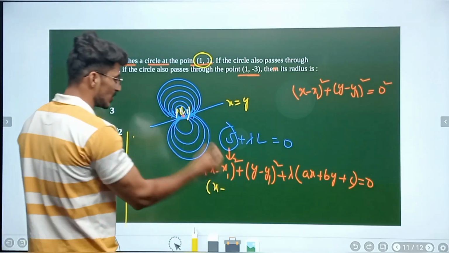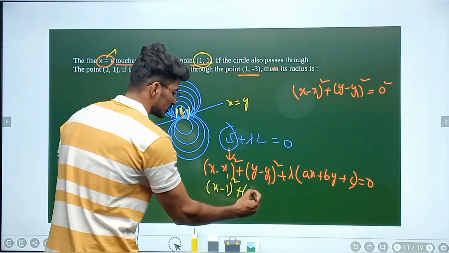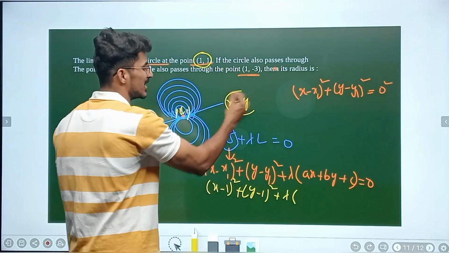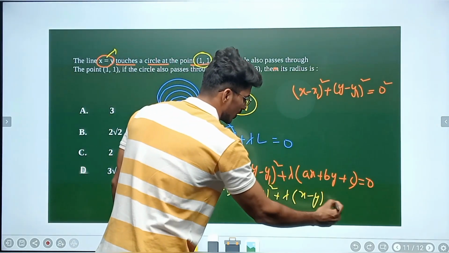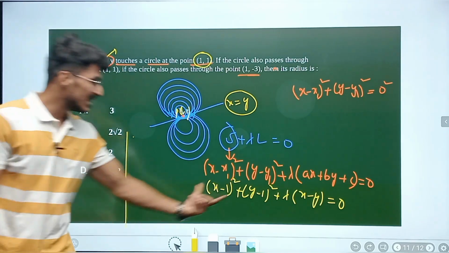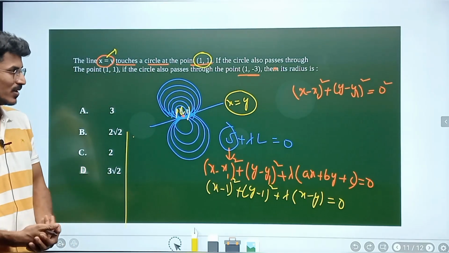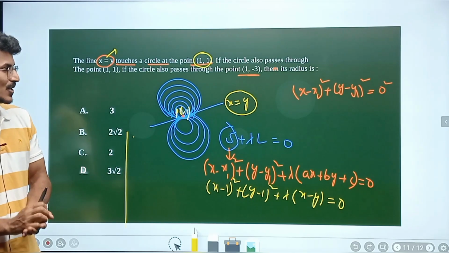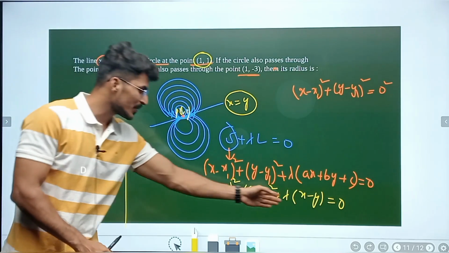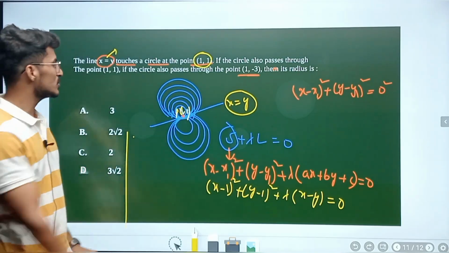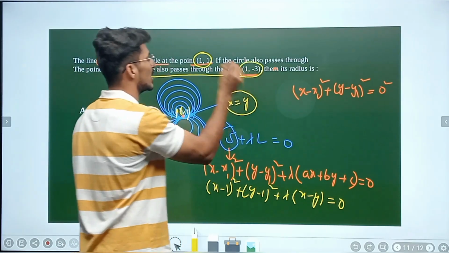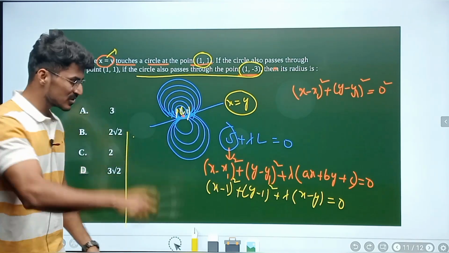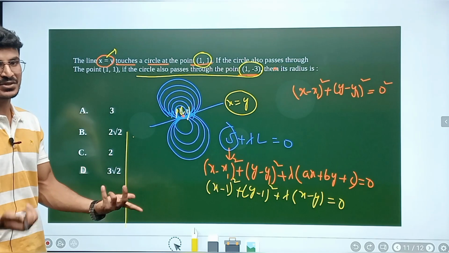So now see, center is what? 1 comma 1. So plus lambda into, what is the line equation here? X minus y is equal to 0, in fact. Alright, so this is the equation of family of circles. But that is not my required part over here. What I need to find out is the radius of the circle, so for that I need to find out the lambda value. For finding that lambda value, what do I have to use? The circle also passes through the point 1 comma minus 3 given. Substitute this point over here, I am going to get the lambda value. If I get the lambda value, substitute again over here, we will get the circle's equation, as simple as that.